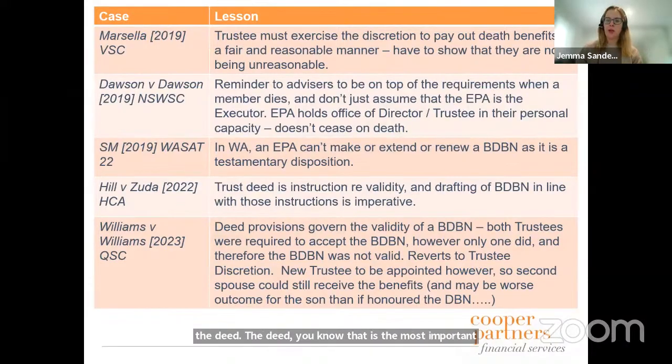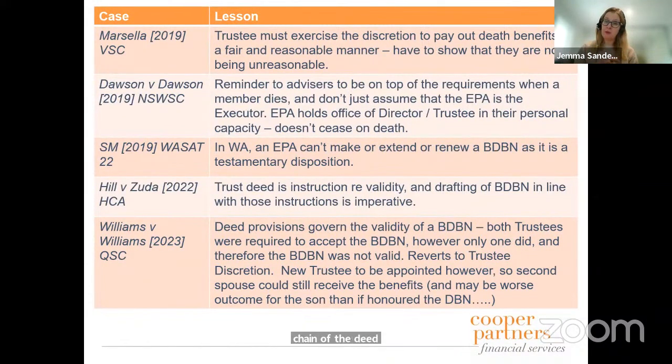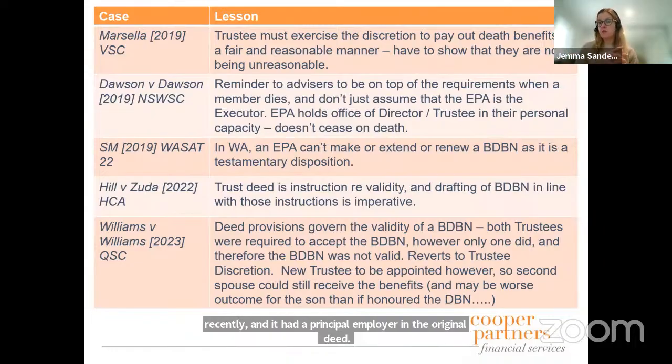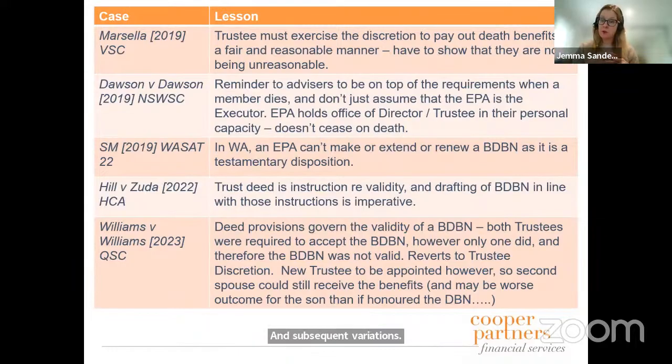And so, again, if you've got clients that have deeds that are older than 2008, I would really look at them carefully. The other thing with that is making sure, even if they don't, to check the chain of the deed updates, because I've encountered one recently and it had a principal employer in the original deed, and subsequent variations were not signed off by the principal employer.